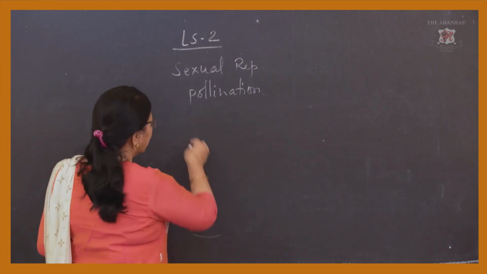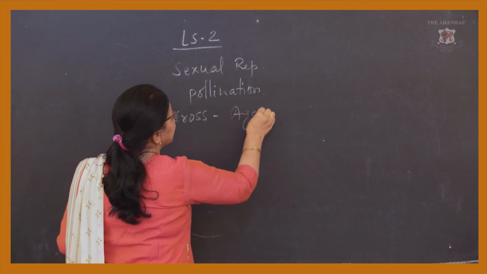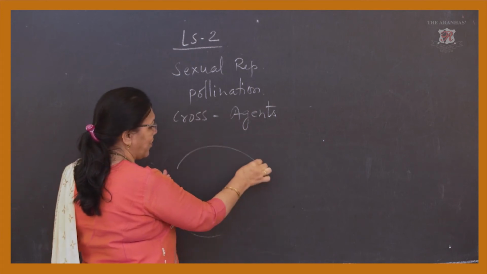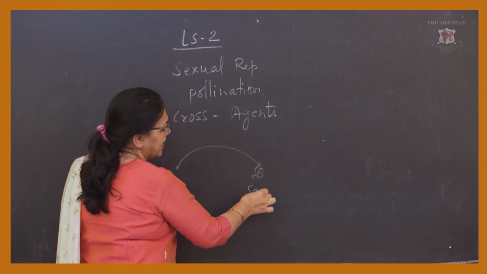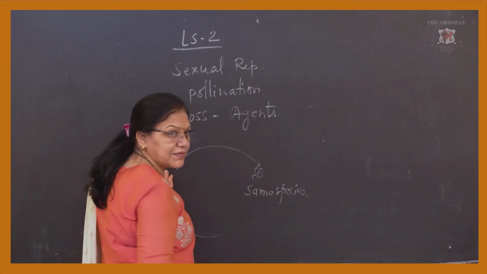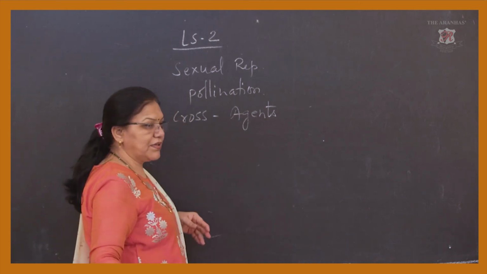Means in cross-pollination generally we require agents. Why? Because pollens transfer from one flower to another flower of the same species, right?